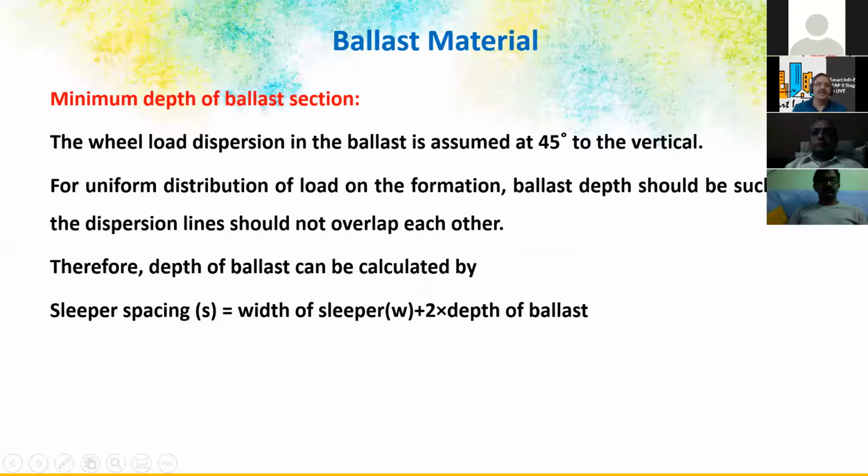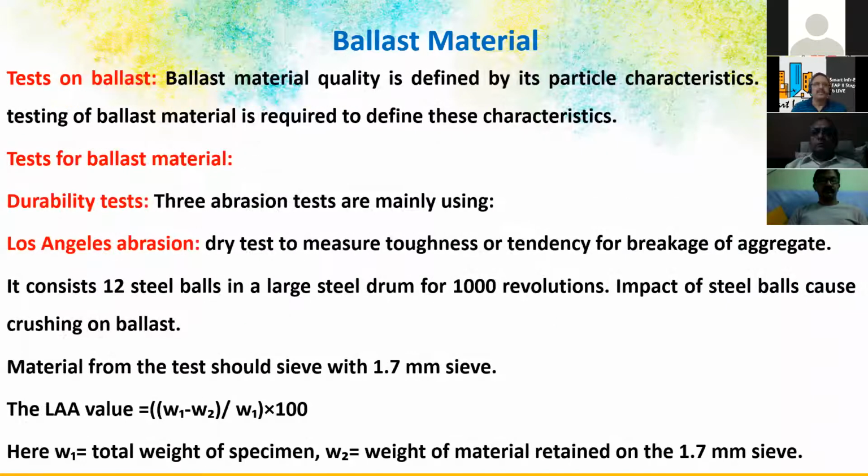So the minimum depth of ballast section should be calculated like this: sleeper spacing, width of sleeper, and 2 times the depth of the ballast. So the depth of the ballast is 30 centimeters. So 0.6 plus width of sleeper is 2.7. So that's how we arrive at the ballast base for the sleeper.